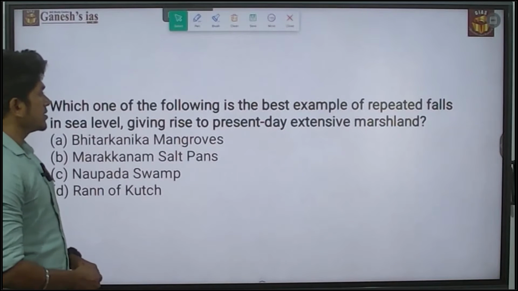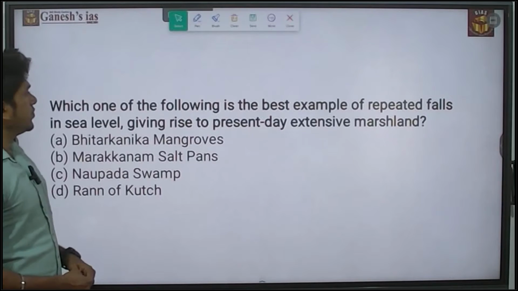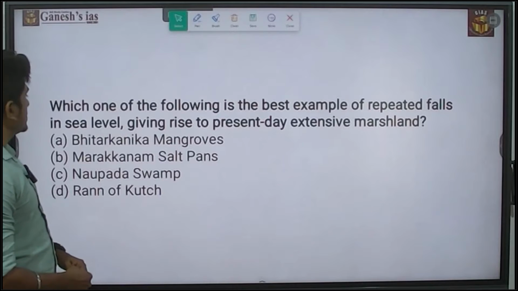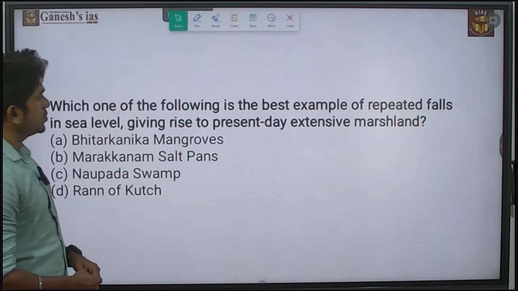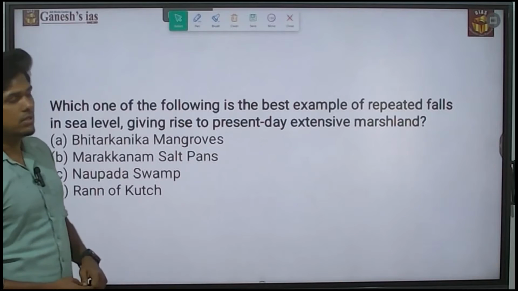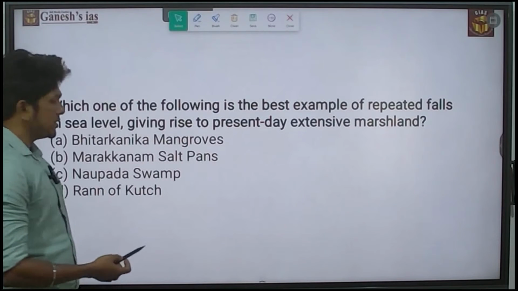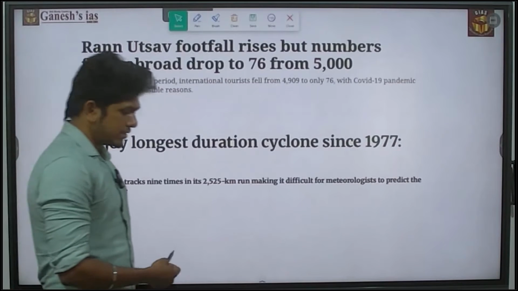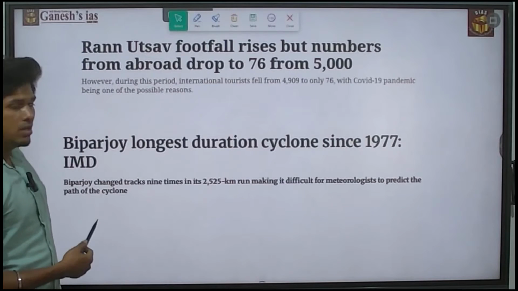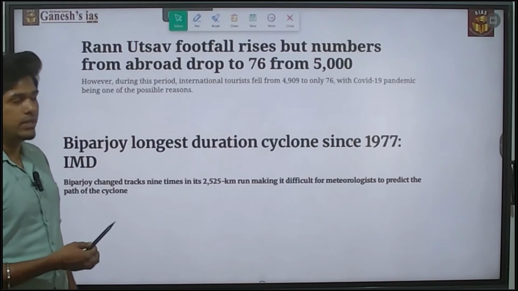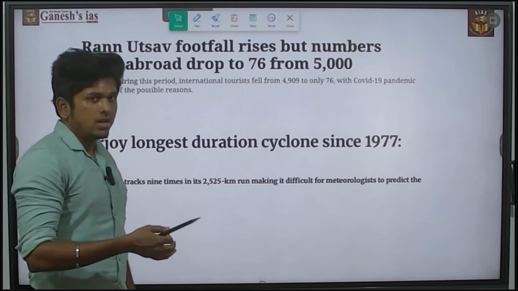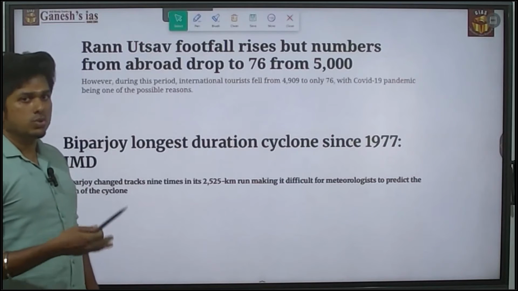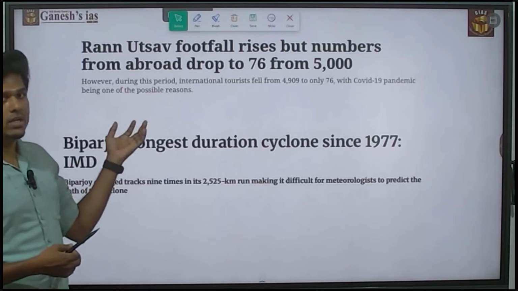This question was asked in 2023. Which one of the following is the best example of repeated falls in sea level giving rise to present day extensive marshland? When it comes to this question, it is about the Rann of Kutch, but you have to know why they asked this question. First, there was news about the Rann Utsav festival that happened in that year. The tourist availability for that function was very limited. It actually drastically decreased, so it was in the news in 2023 and 2022.